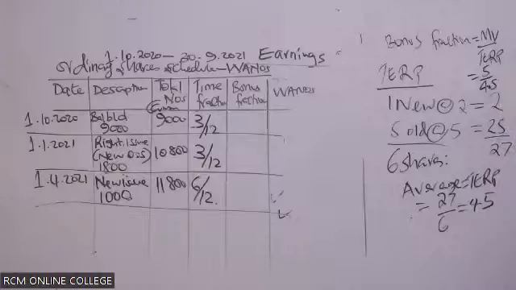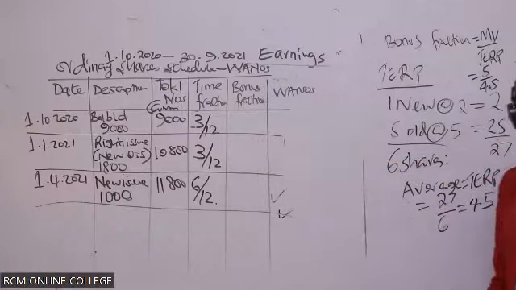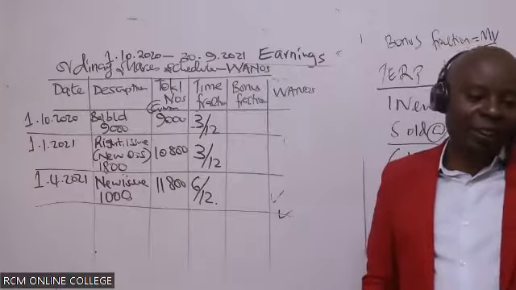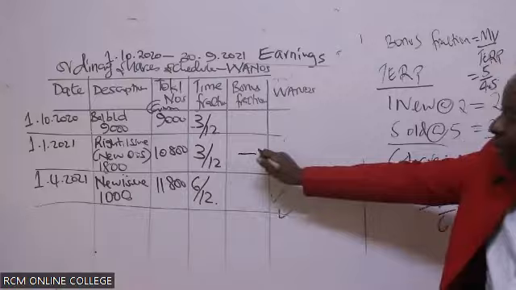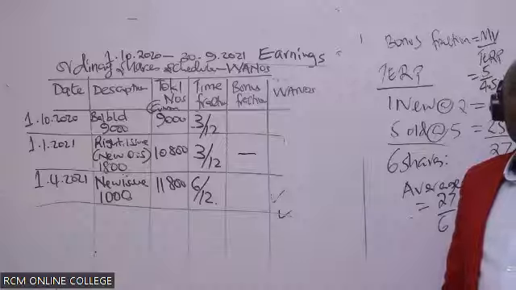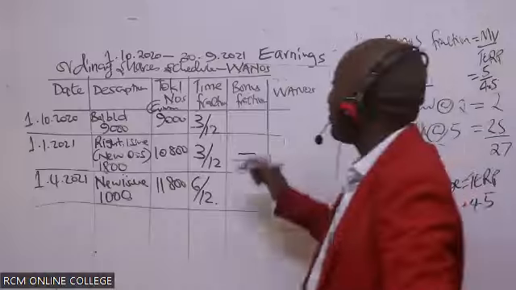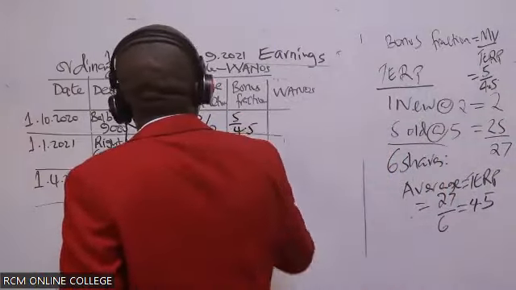So are we together up to there? Great. Then come and fix this bonus fraction here. Remember, ladies and gentlemen, the bonus fractions are normally used retrospectively. So if we have the rights issue here, you can't put the bonus fraction there. It is for the above dates, retrospectively meaning backwards. So in this case, we will put this 5 over 4.5 there.